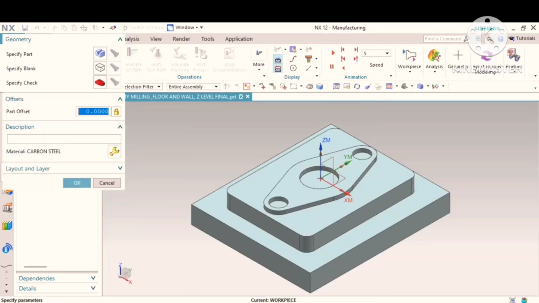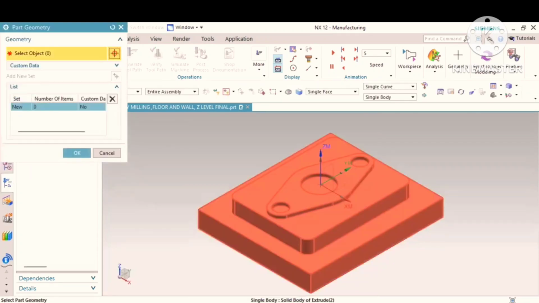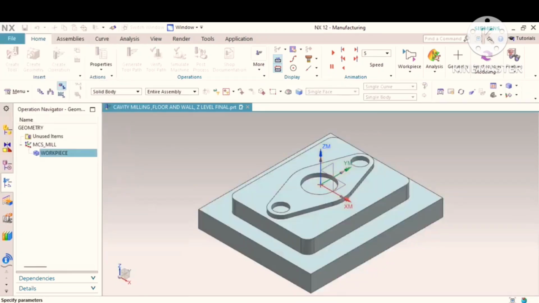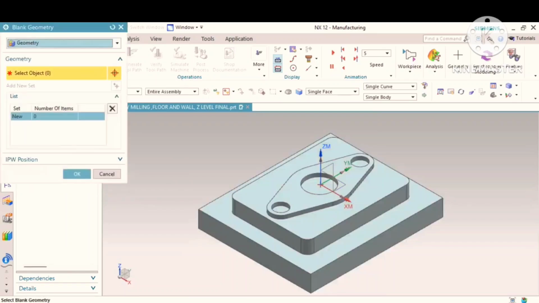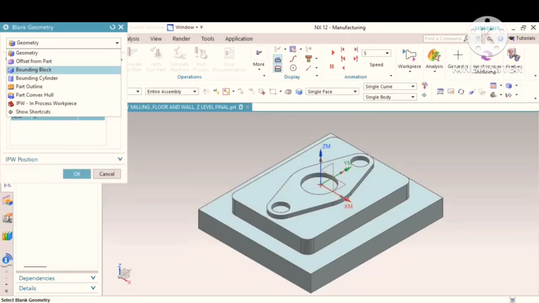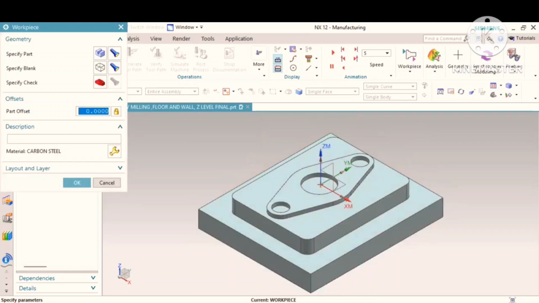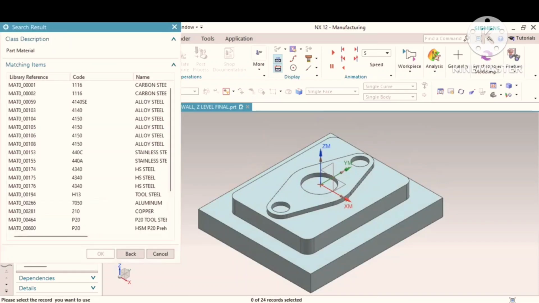Second, go to the workpiece. We go to specify this part. This is my part, and we go to specify blank. This is my material. You can select any one material. There are so many materials available in this library.